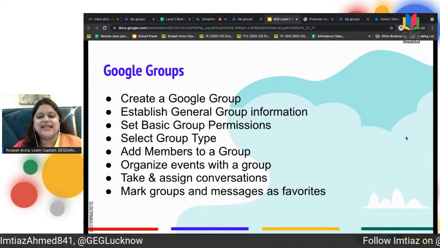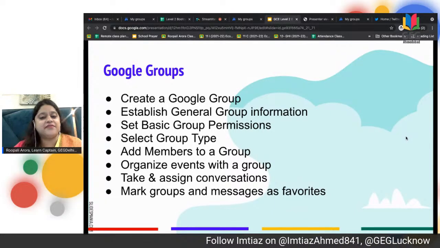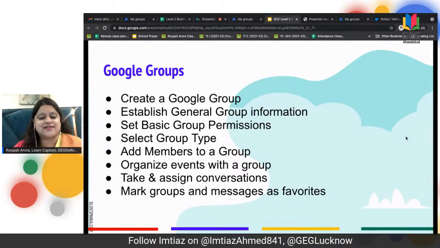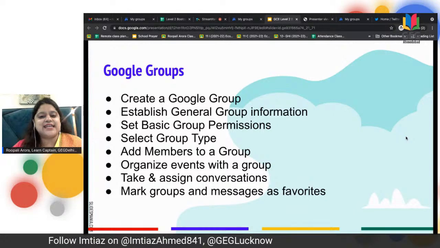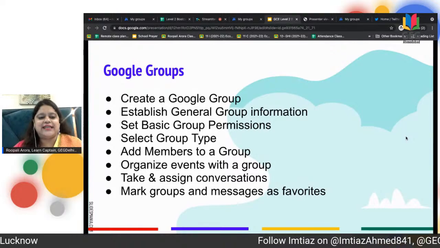We learn how to add members to a group, organize events, could be a calendar event with a group, and assign conversations and mark groups and messages as favorites. So a lot of things to be covered in very less time.